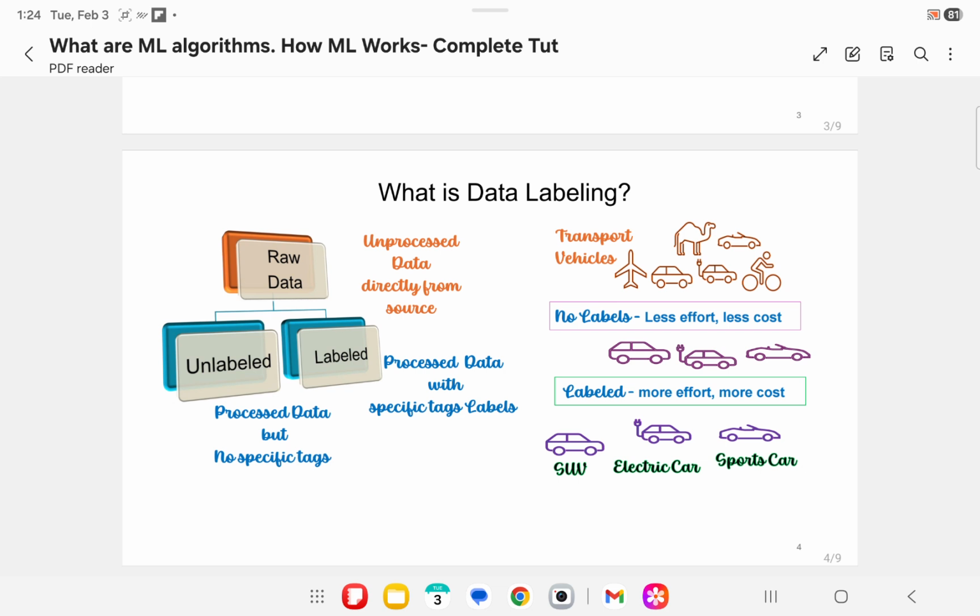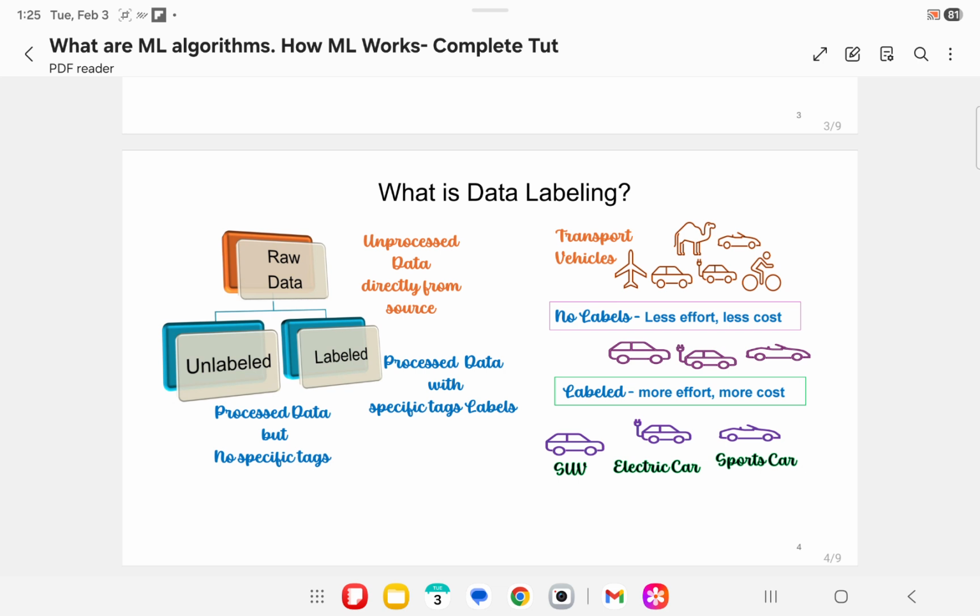Why label data? Why can't we use raw data as it is? The machine learning model uses these labels to learn the patterns in a process called model training. The result is a trained model used to make predictions on new data.